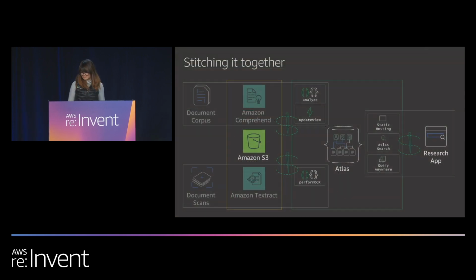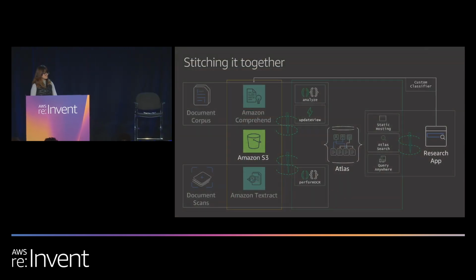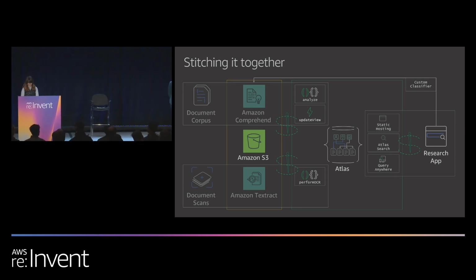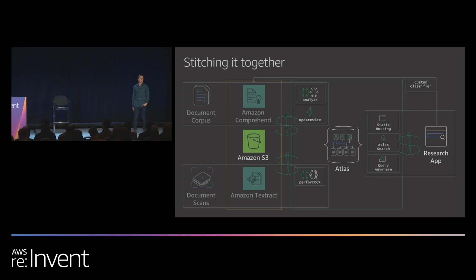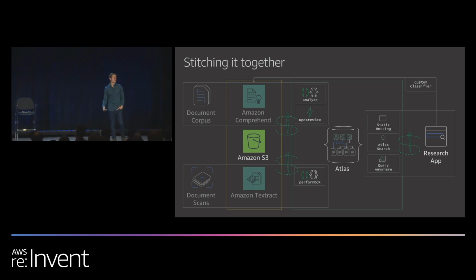Thank you, Diana. So one additional feature I'll point out. In our app, you saw that investigators can identify a subset of interesting documents and use those to find additional documents of interest in our corpus. We achieve this using a custom classifier in Amazon Comprehend, which Diana touched upon in the AWS console demo. So, with our application up and running, we are now sitting atop a rich data set loaded with analytic data. So what if we want to gain some additional insights?